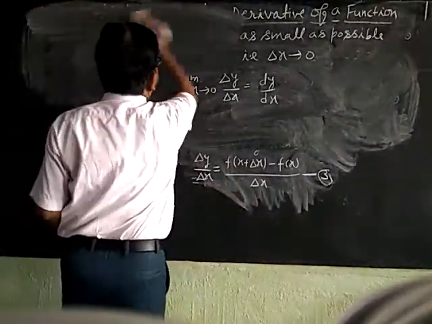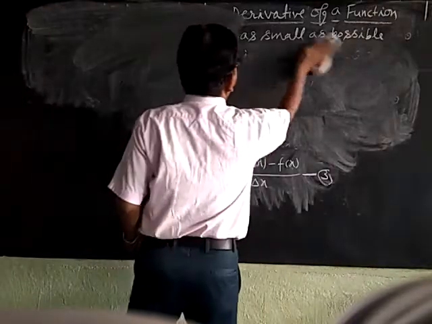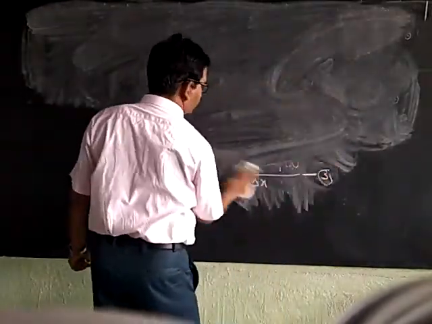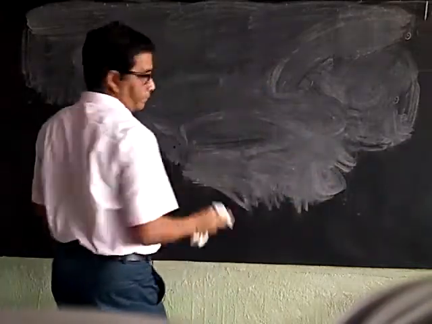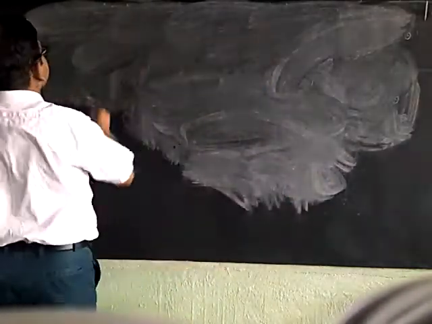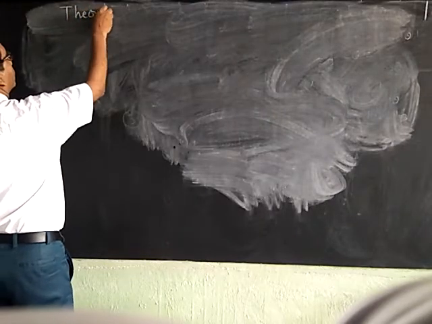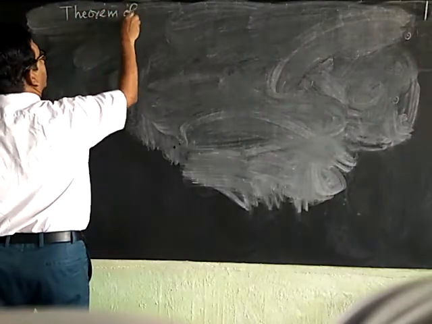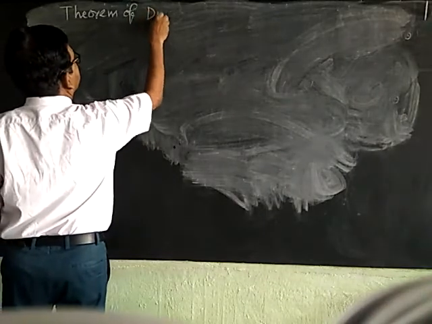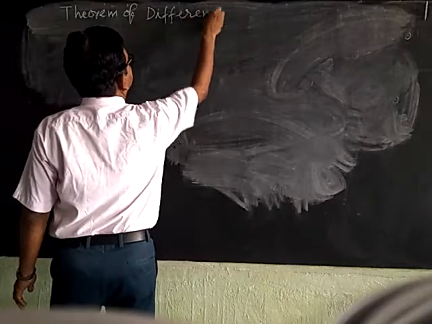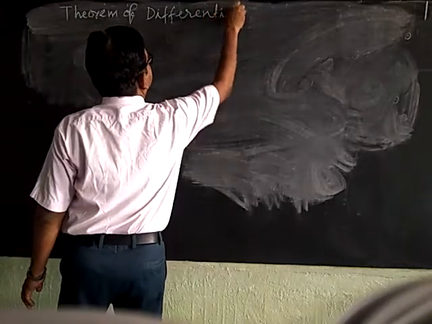Our next topic is the theorem of differentiation.